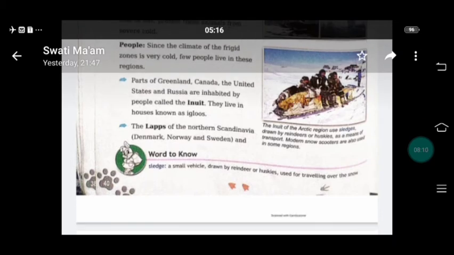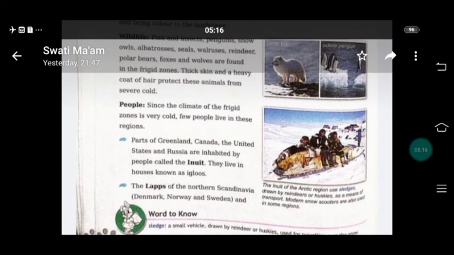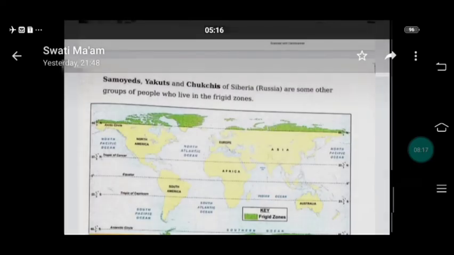The Lapps of northern Scandinavia, which means Denmark, Norway, and Sweden, and the Samoyeds, Yakuts, and Chukchis of Siberia are some other groups of people who live in the frigid zone.